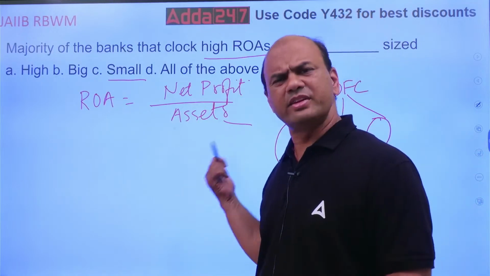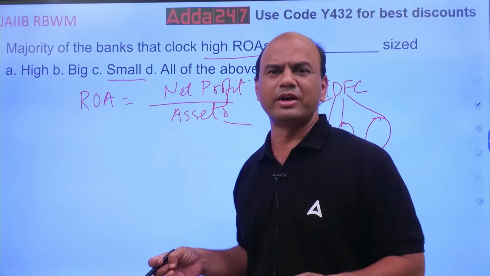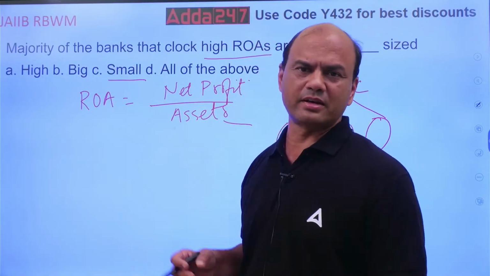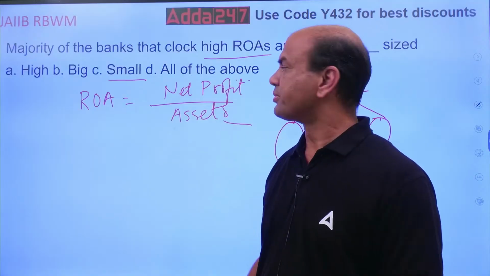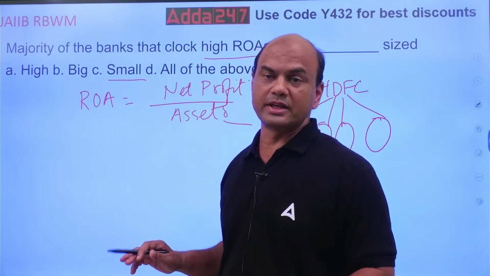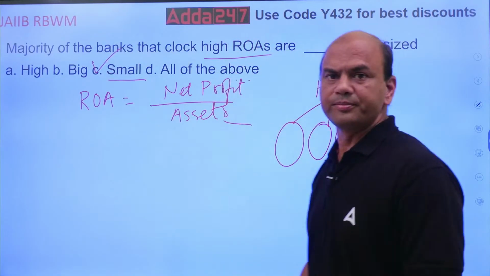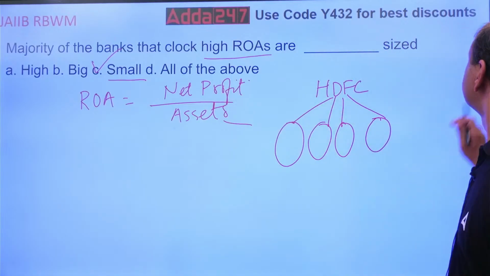Even other banks, SBI also, the same thing. Many banks, in fact. Why name one or two? Many big banks have higher ROAs. But if the exam question comes, the answer is generally small banks. C is the answer. Okay? Got it?